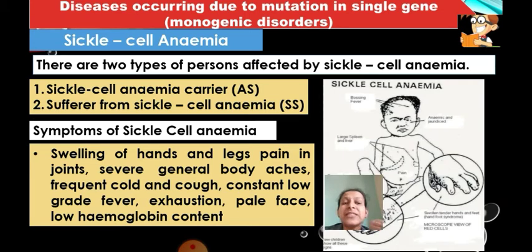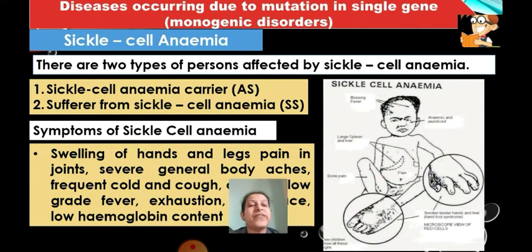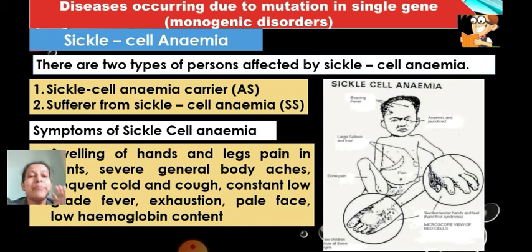Then general body ache will be there, that means full body ache also. Then most of the time frequent cold and cough will be there. Constant low grade fever will be there. Exhaustion. Since it is anemia, sickle cell anemia, first of all this condition will be there. Anemic patients have exhaustion, meaning they are very weak, and because of weakness their face is also pale, and they have low hemoglobin content.